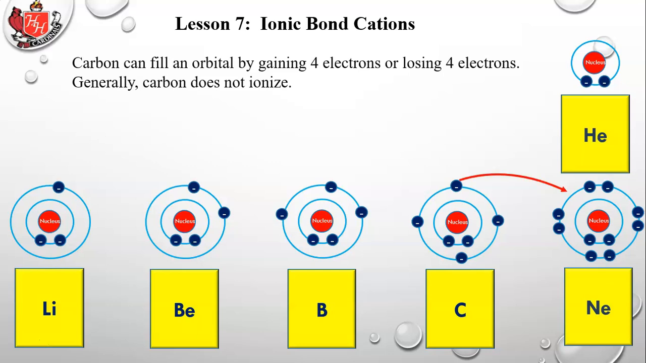Carbon can fill an orbital by gaining 4 electrons or losing 4 electrons. Generally, carbon does not ionize. Okay, it could go in either direction, but it generally doesn't ionize.